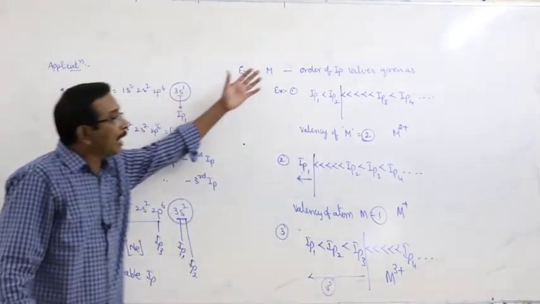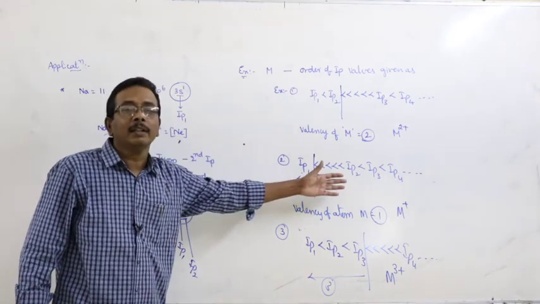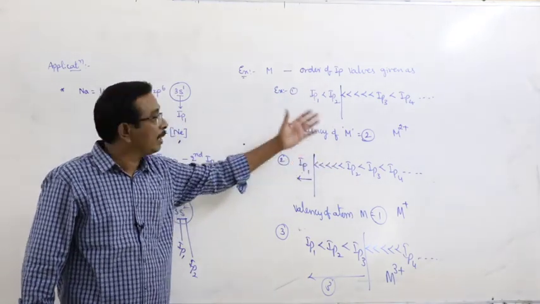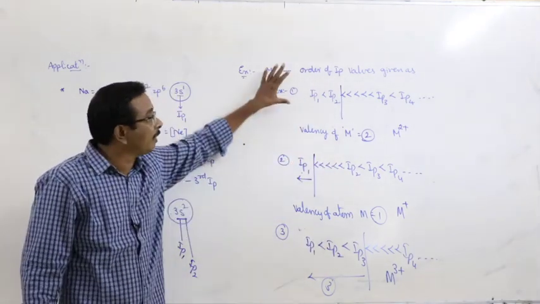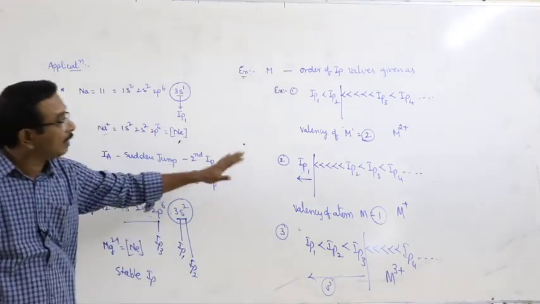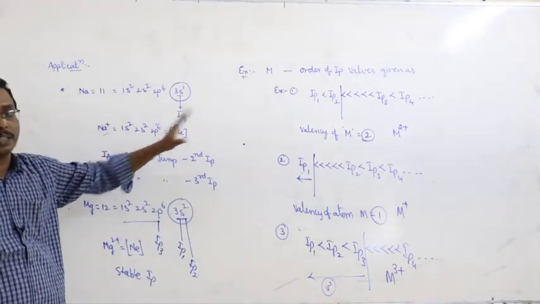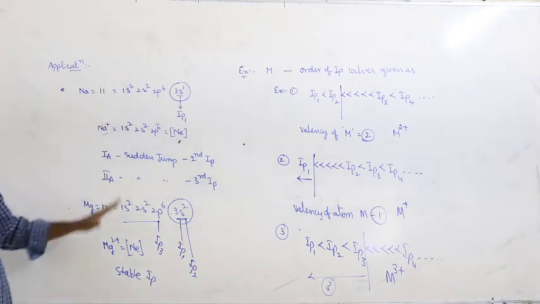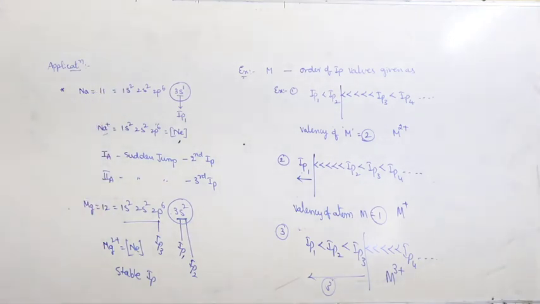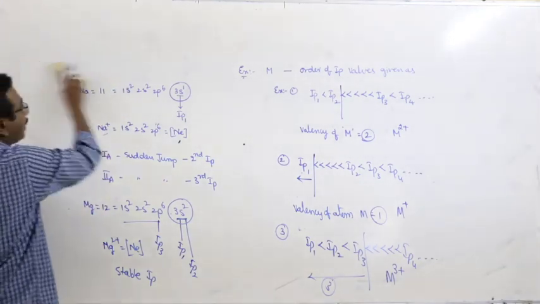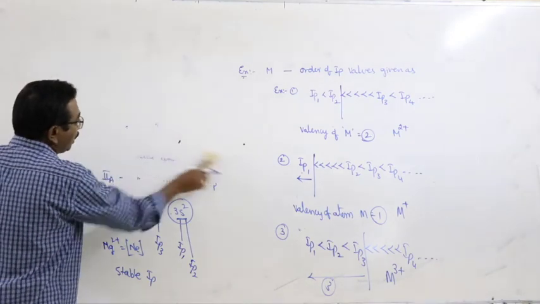How can you identify this? Based on the order of the IP values of the given element, we can calculate or identify the valency also. Based on the valency, we can write the molecular formulae. That is the important advantage of ionization potential.